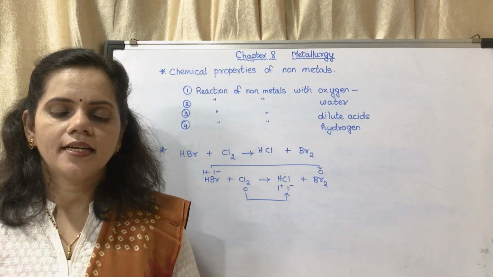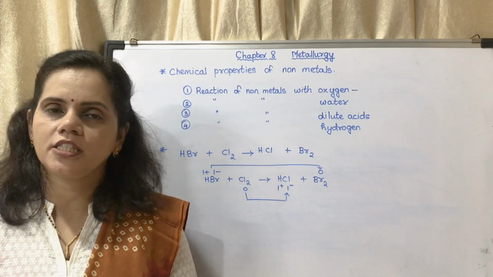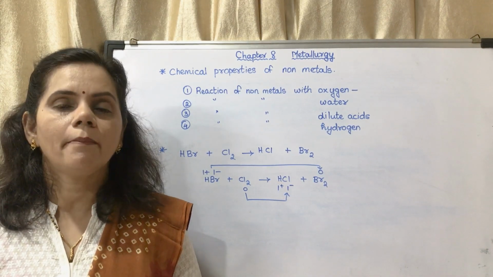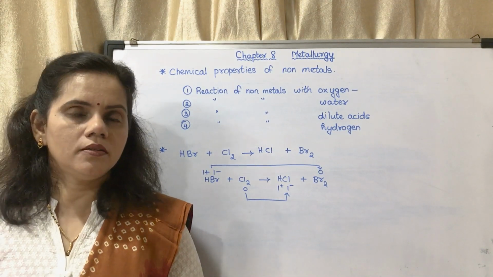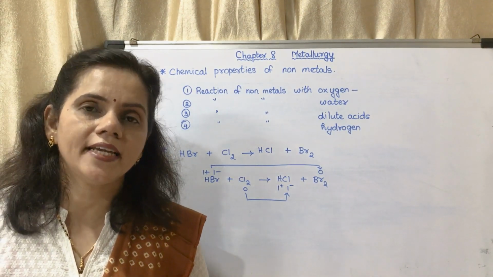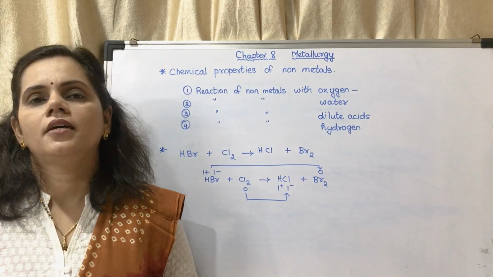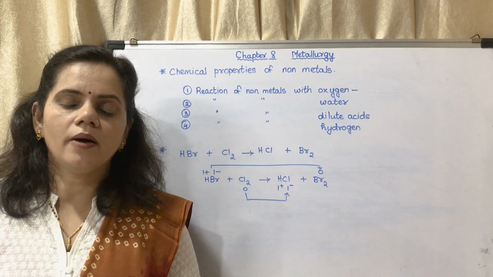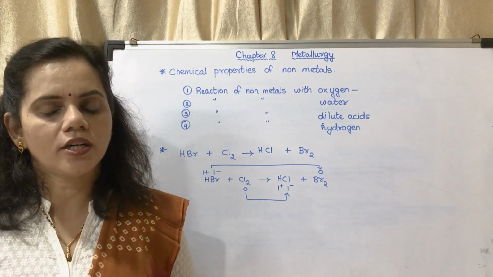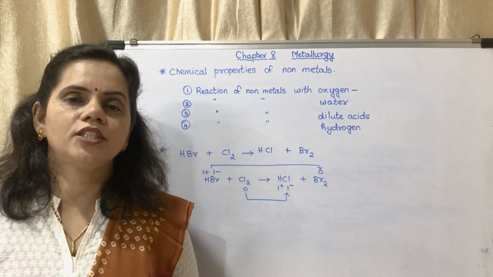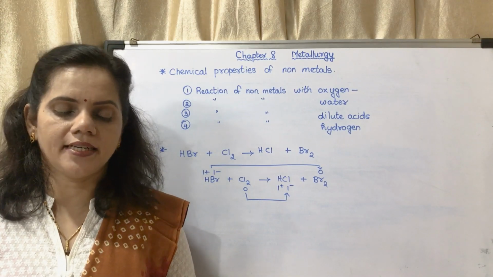Now the next is reaction of non-metals with water. Generally non-metals do not react with water, but halogens do. Who are halogens? Those belonging to 7th group or 17th group, 7th A or 17th group. They react with water to form acids. Example given is chlorine. It reacts with water to form HOCl. HOCl is hypochlorous acid, and hydrochloric acid.